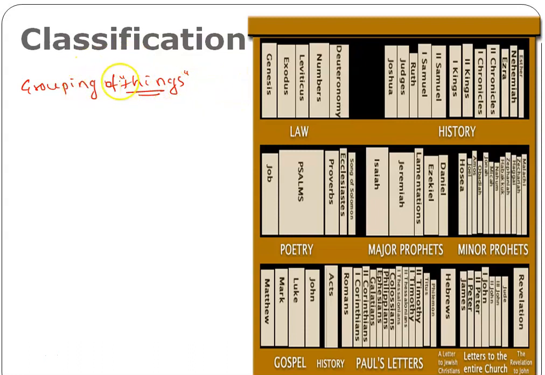Grouping of things based on similar properties. It may be their chemical properties or their physical properties. I'll just put it simply as properties. Similar properties is called classification. That's it.